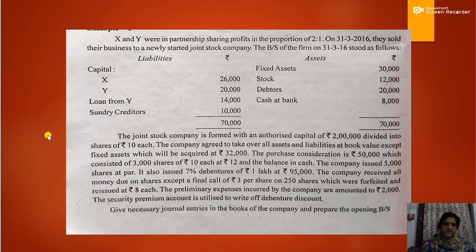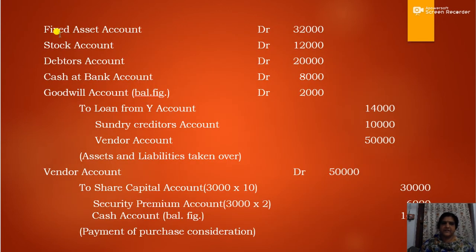So we'll move on to the journal entries. The first journal entry: fixed asset account debit 32,000, stock account debit 12,000, debtors account debit 20,000, cash at bank account debit 8,000, then to loan from Y 14,000, to sundry creditors 10,000, to vendor 50,000. And we will see whether there is any difference between the debit amounts and the credit amounts.